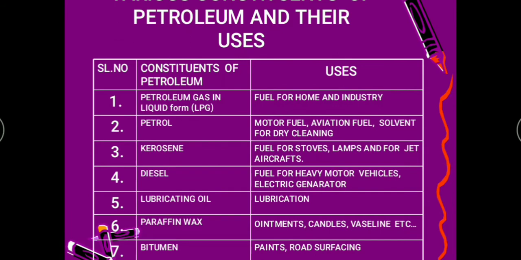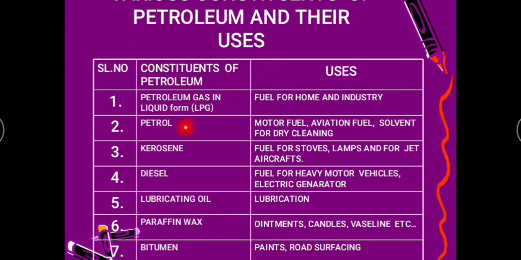So in the same way, there are various constituents of petroleum. You can see the constituents of petroleum. The first is petroleum gas in liquid form, that is LPG. This LPG goes out first, isn't it? Because it has only a 150 degrees Celsius temperature, it will get evaporated and goes upside.